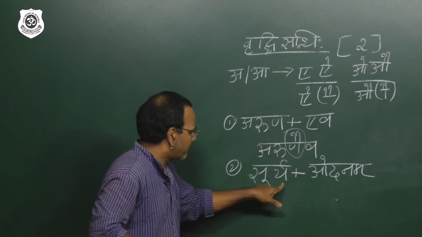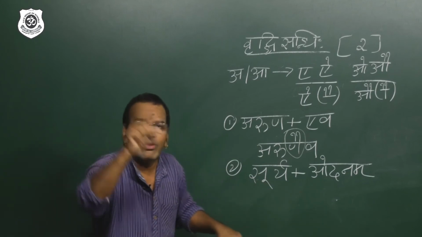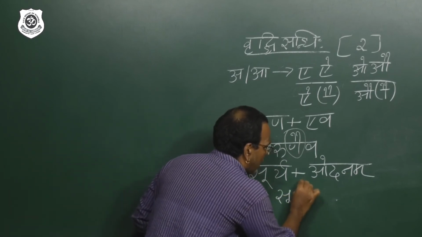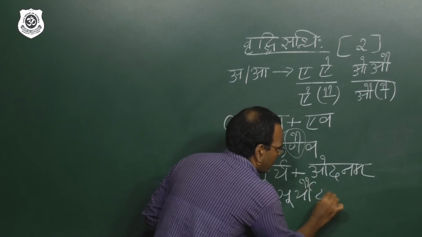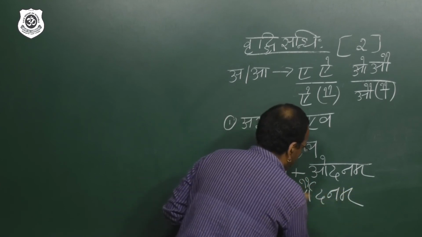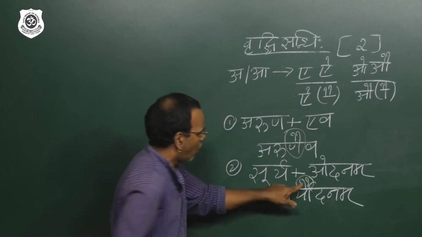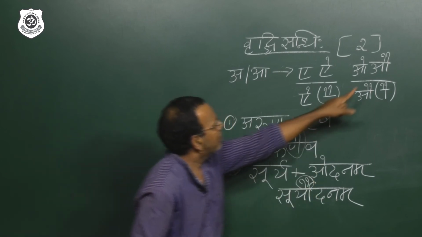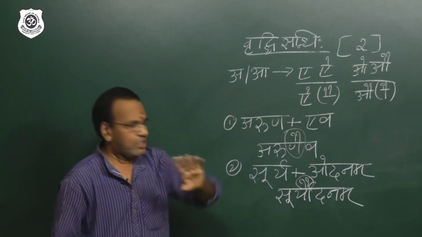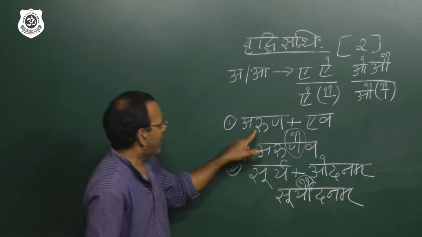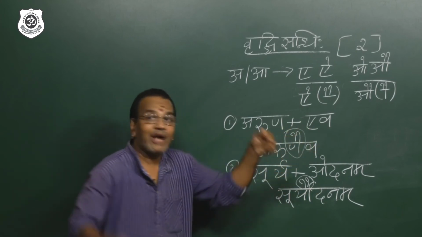Now what is the answer? a plus o is equal to au. Then I will write the answer here, Suryaudanam. Yes. So in Suryau, you can see these two horns. One line, two horns. I told you one line, two horns. So Surya plus Odanam is equal to Suryaudanam. Like that, Aruna plus Eva, Arunaiva.